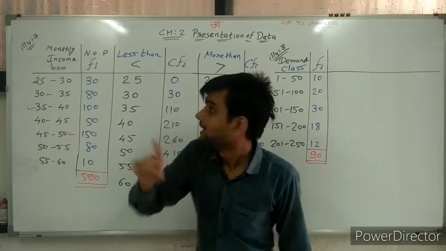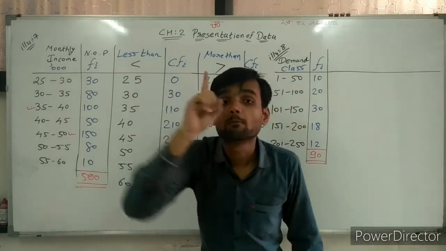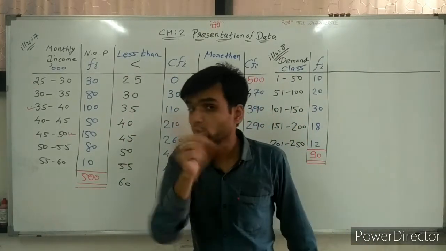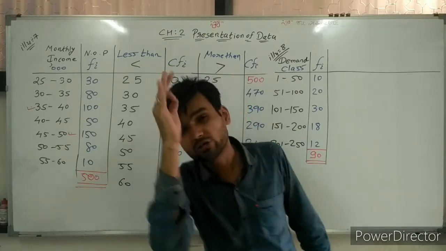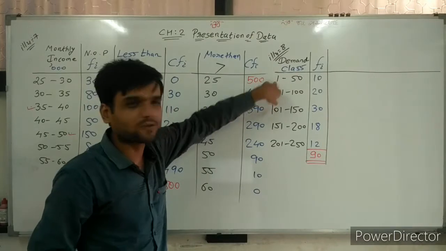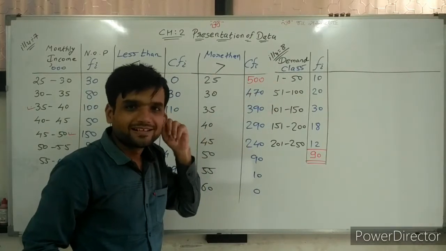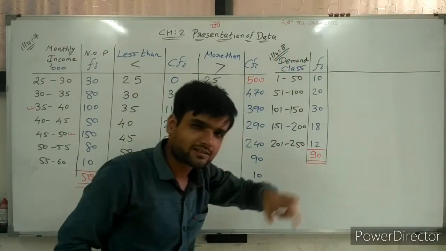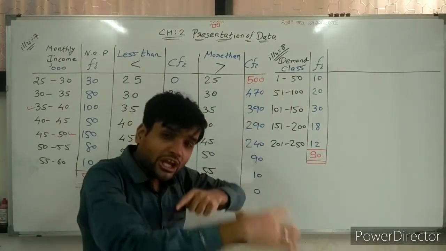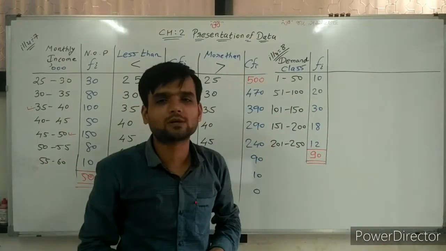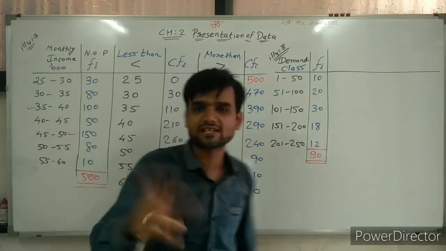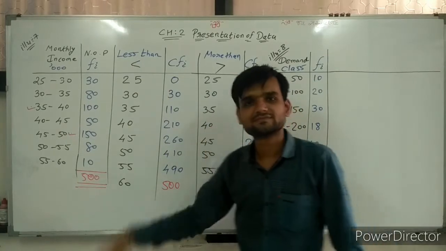We considered less than boundary point, not lower boundary or upper boundary, but boundary point. Because here inclusive frequency distribution is given. Remember my last lecture: convert inclusive frequency distribution into exclusive frequency distribution and then find less than and more than like this.